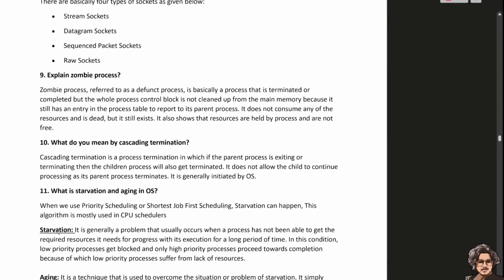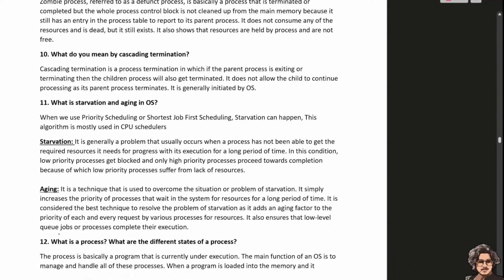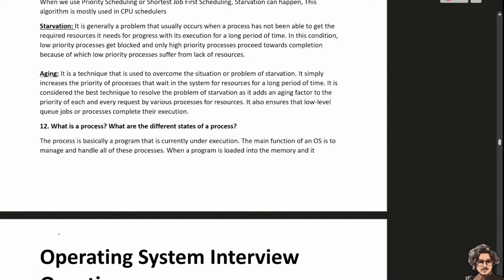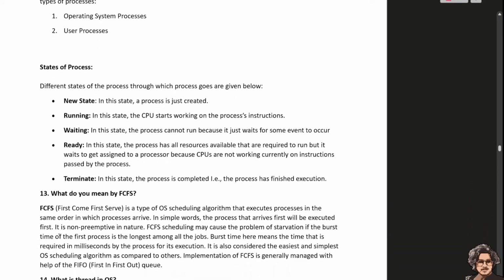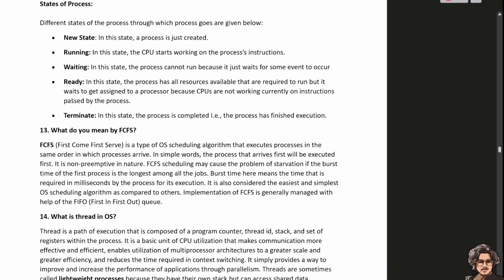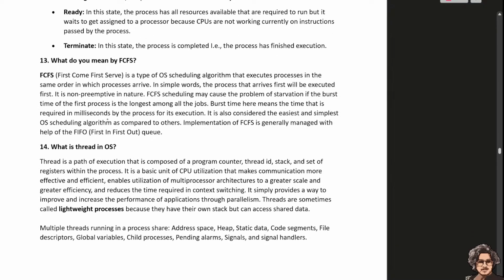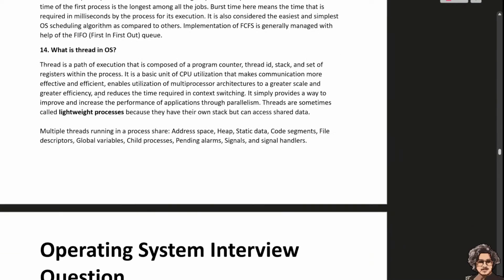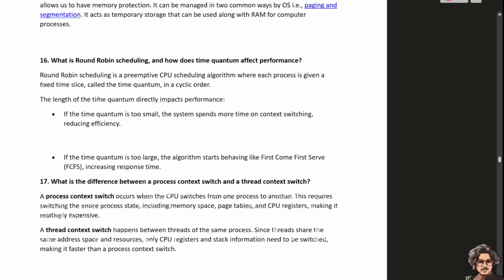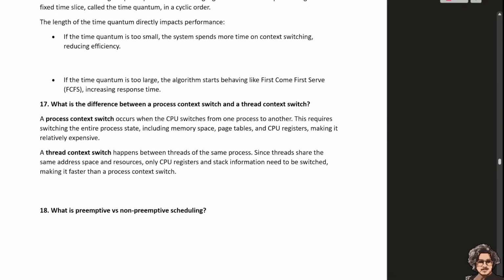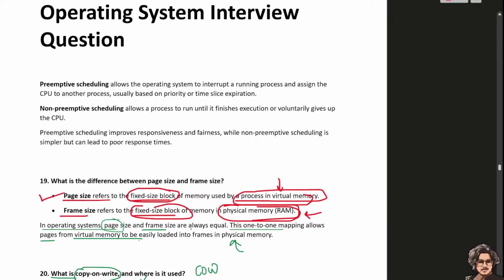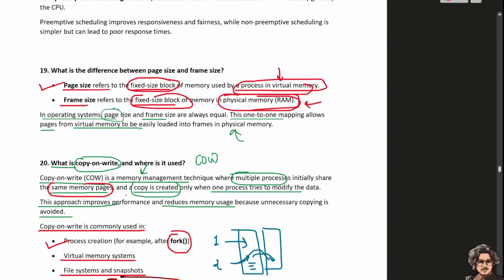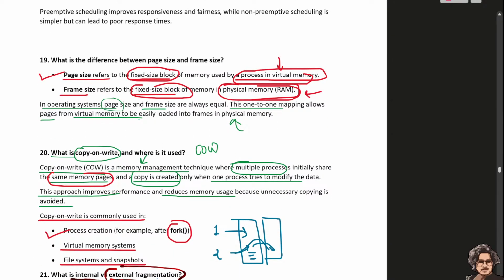What is a zombie process? What do you mean by cascading, starvation, aging? Different types of process state: new state, running state, waiting state, all these things. What is first come first serve? What is a thread in an operating system, virtual memory, round robin, context switch and thread context switch, preemptive, non-preemptive. And in the first lecture, I think we have studied all the fixed block.